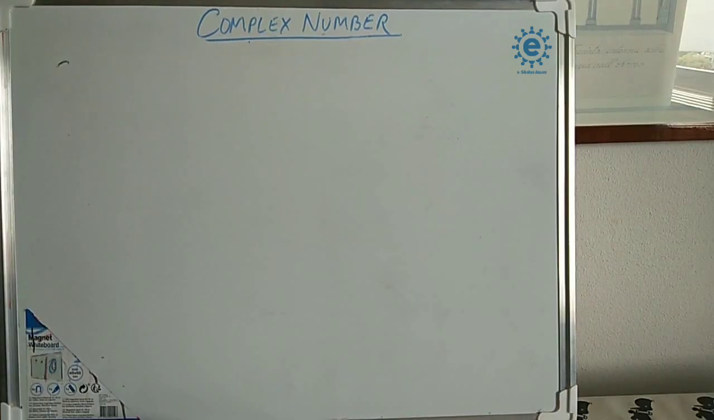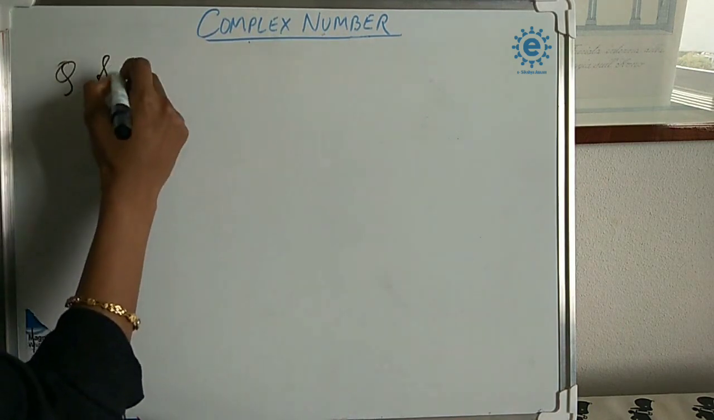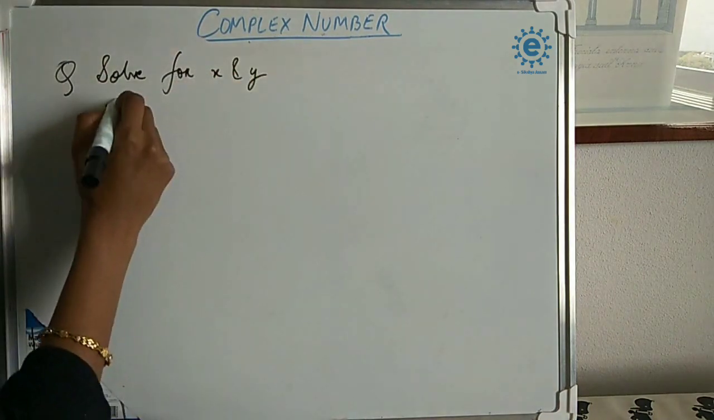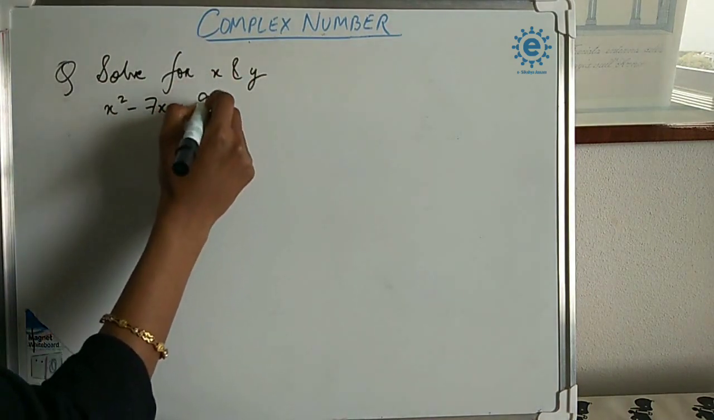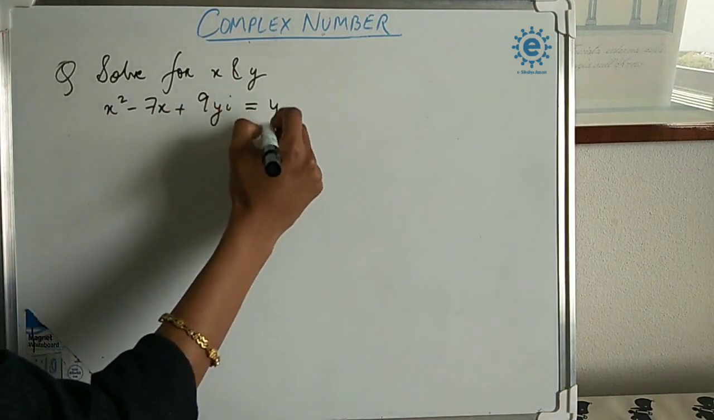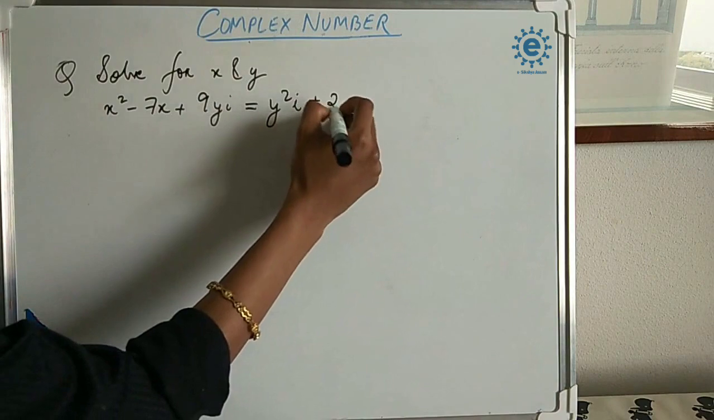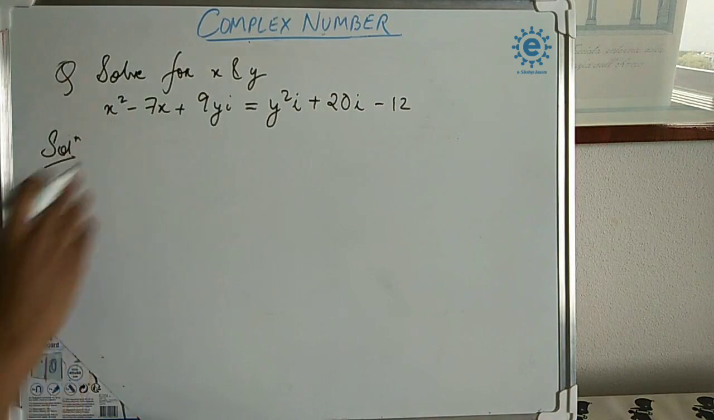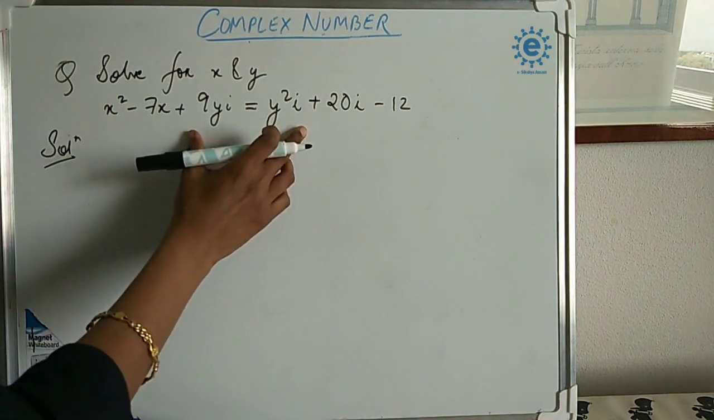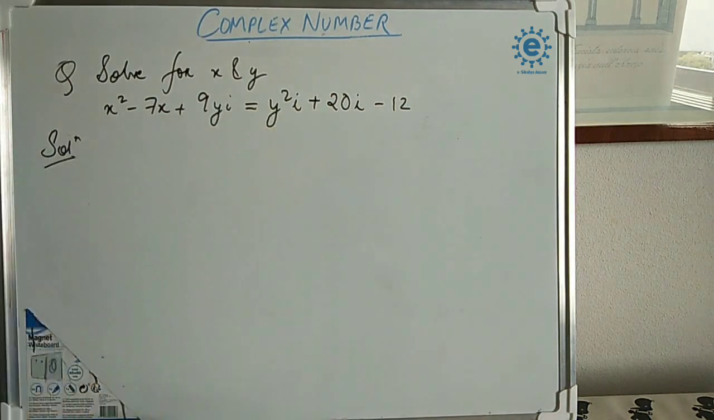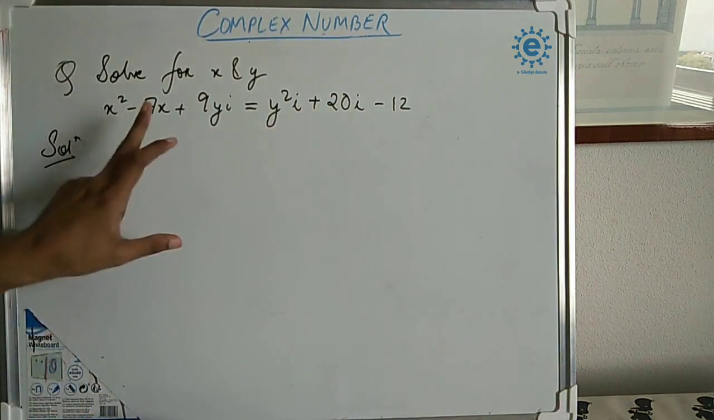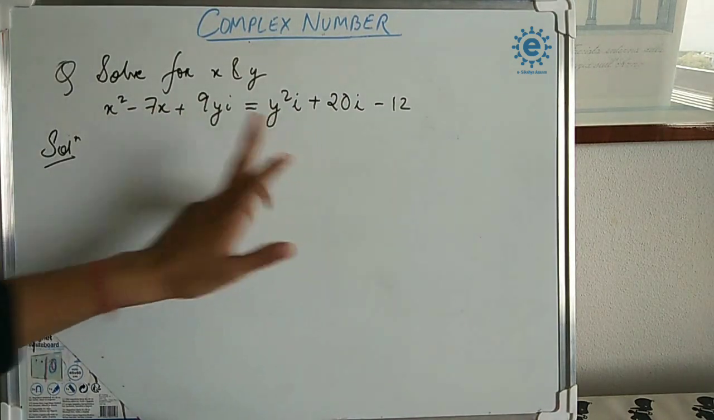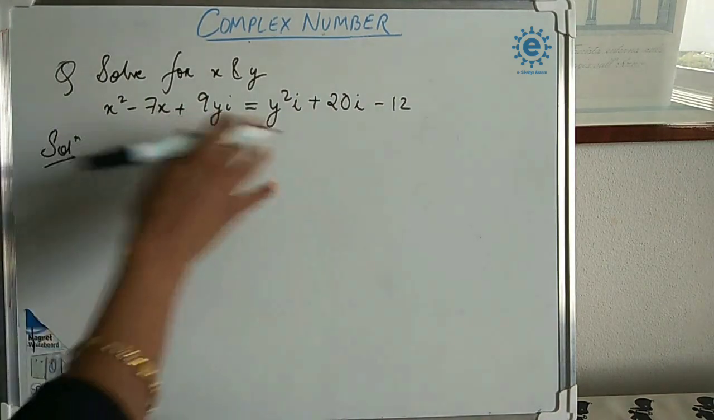So now let's see this question. Solve for x and y. x square minus 7x plus 9yi is equal to y square i plus 20i minus 12. Since these two complex numbers are equal, the basic understanding is what? We have to equate the real part with the real part and the imaginary with the imaginary. So we will separate the real and the imaginary part here.